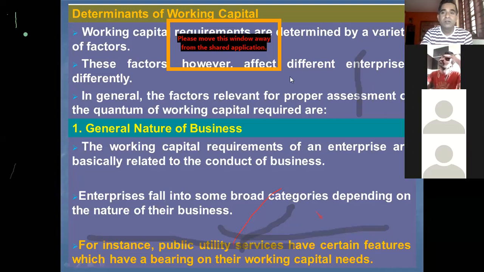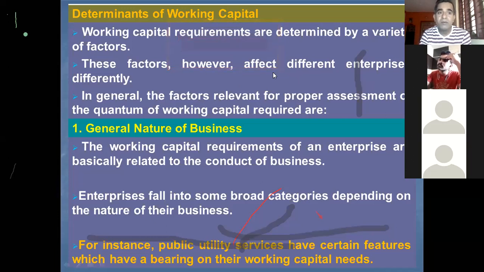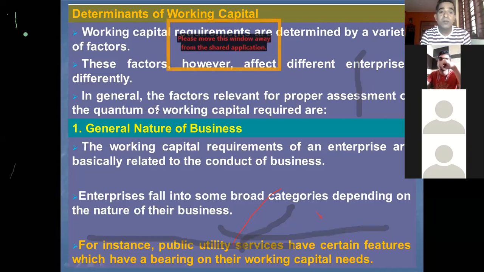These factors, however, affect different enterprises differently. Now, there are certain internal matters also while determining working capital. But in general, the factors relevant to proper assessment of the quantum of working capital, or amount of working capital, are as below. So one by one, we are going to learn them. The first determinant of working capital is the general nature of business.